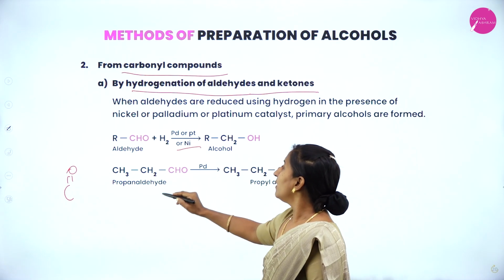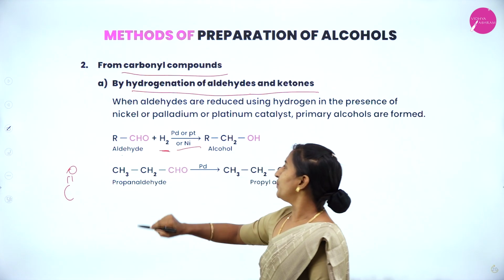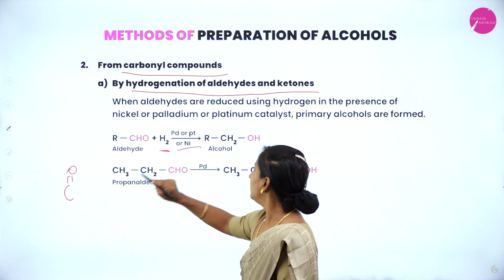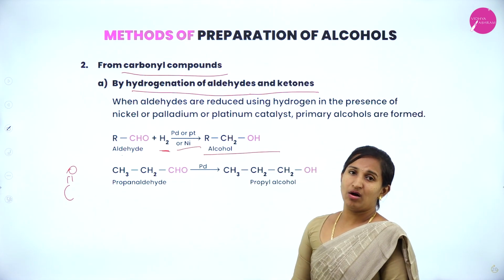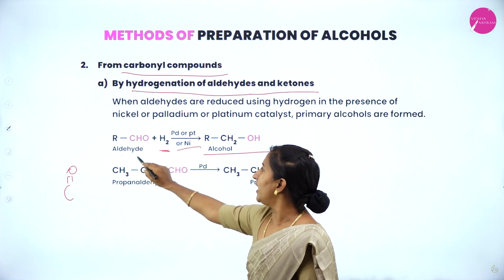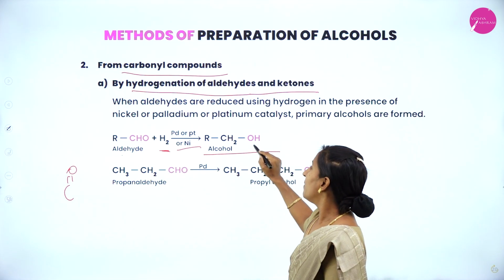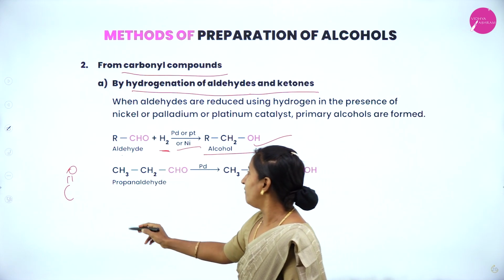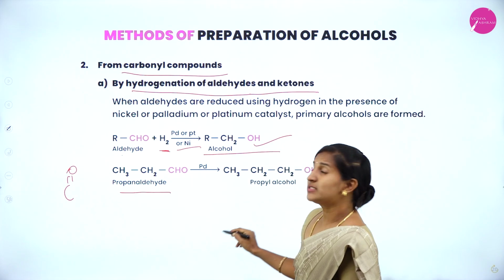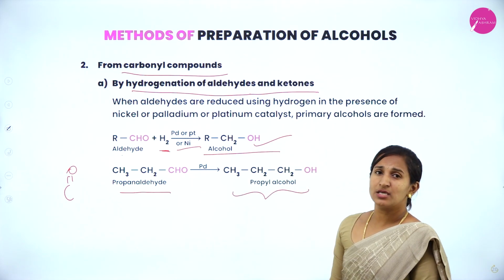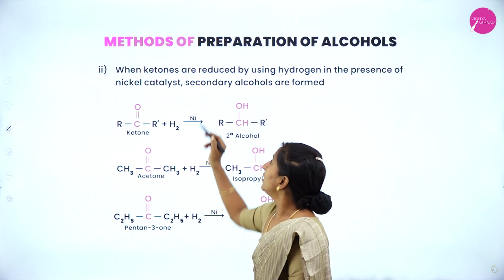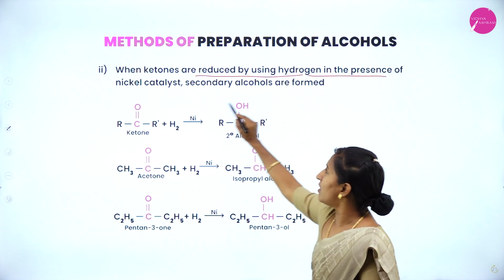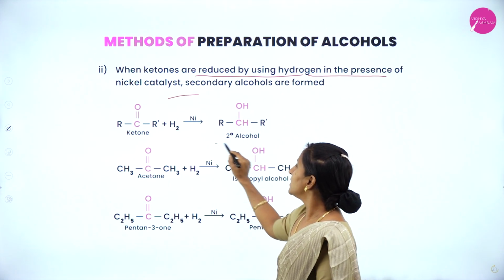So in this case, aldehyde reacts with hydrogen in the presence of palladium, platinum or nickel and gives primary alcohol. Reduction of aldehyde in the presence of catalyst gives primary alcohol. If we take the example of propanaldehyde, it gives the respective alcohol, that is propanol. When ketones are reduced by using hydrogen in the presence of nickel catalyst, they give secondary alcohol.